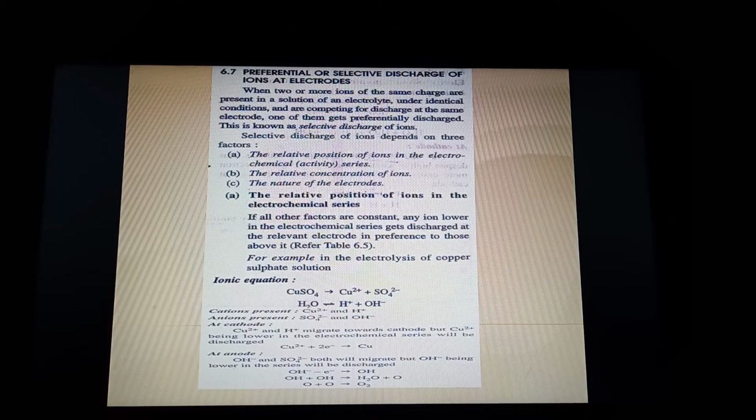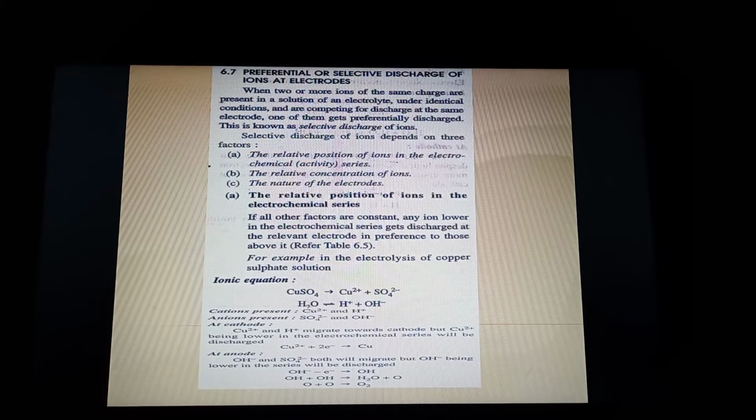Now you can see the copper sulfate case. First of all, copper sulfate is not a solid. It is in solution because electrolysis cannot take place in the solid state. So copper sulfate solution is taken, and the moment you dissolve it in water, copper ions and sulfate ions are formed. Since you have taken water, water also must be undergoing ionization, making H plus and OH minus. So now in the beaker you have copper ions, hydrogen ions, sulfate anions and hydroxyl ions.